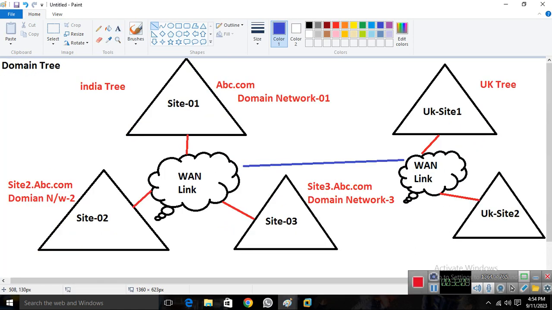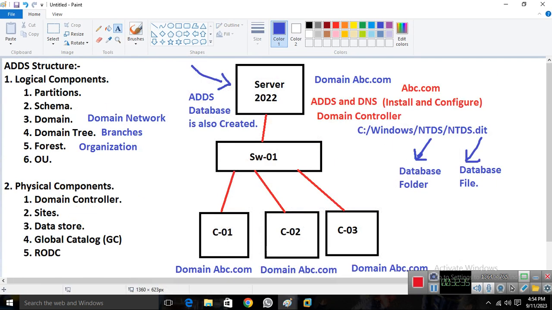Like in site 1 we are running the abc.com domain network, in site 2 we are running site2.abc.com, and in site 3 we are running site3.abc.com. So we have different networks in every site, but these three sites are connected together. All three domain networks are connected together. So this is the domain tree. And the forest is once you connect two or more than two domain trees together, the complete organization represents the forest. Simple, like this. I hope you understand all these things: domain network, domain tree, and forest.